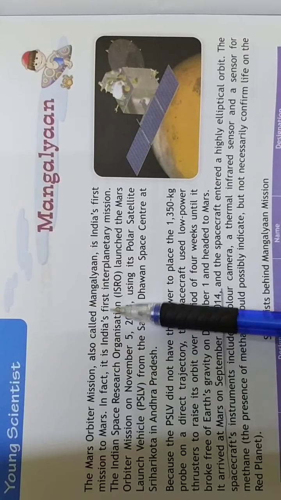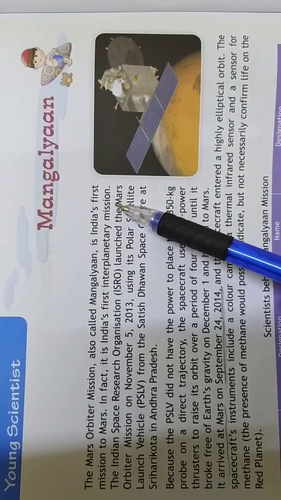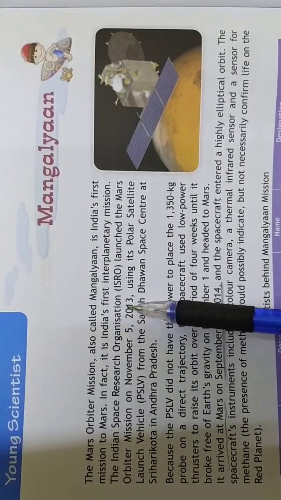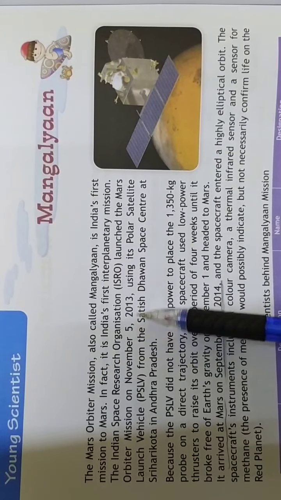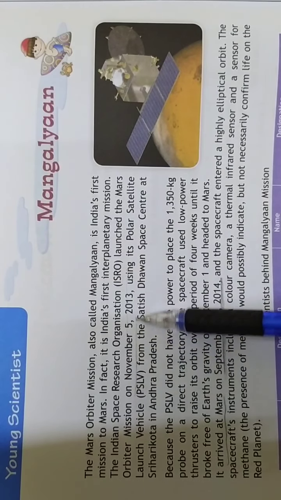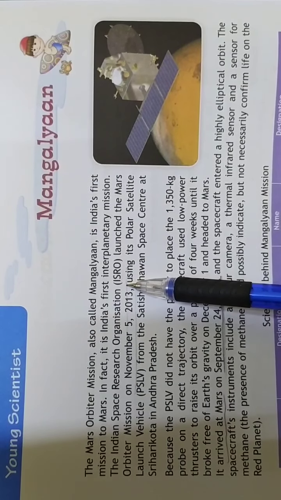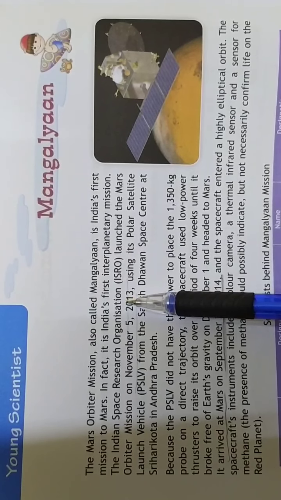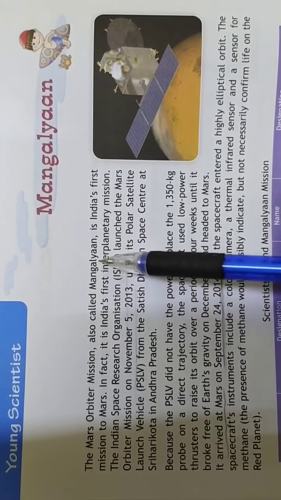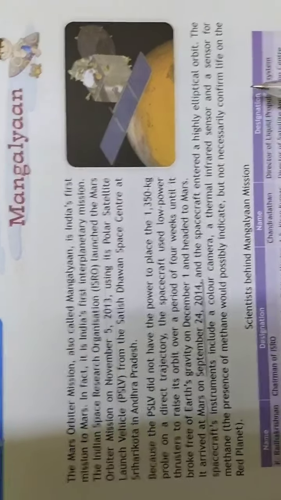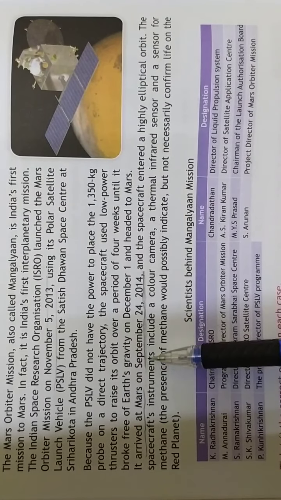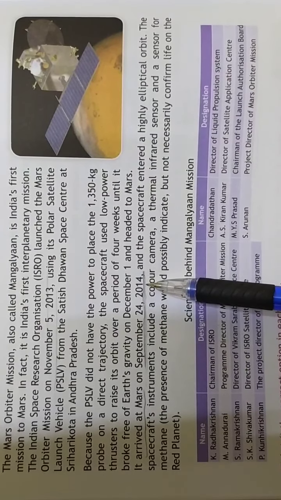In fact, it is India's first interplanetary mission, and it was launched by ISRO, that is Indian Space Research Organization, on 5th November 2013. So please underline all these. The questions can be asked from this paragraph, like name India's first orbiter mission to Mars. What was the name given? That was Mangalyaan. And when did it reach? It arrived at Mars on September 24, 2014.